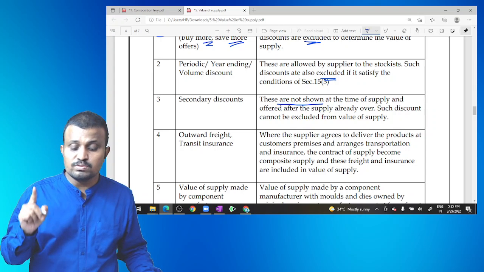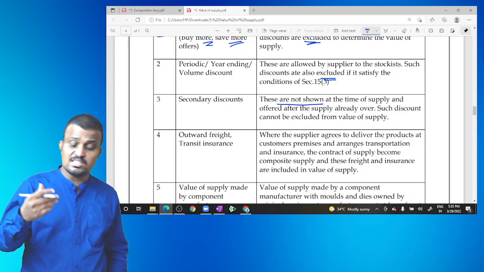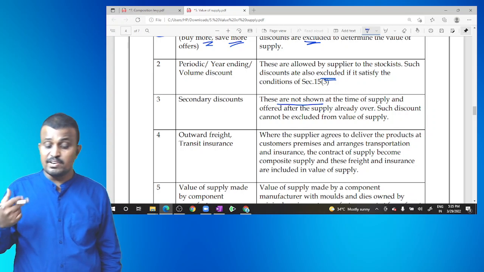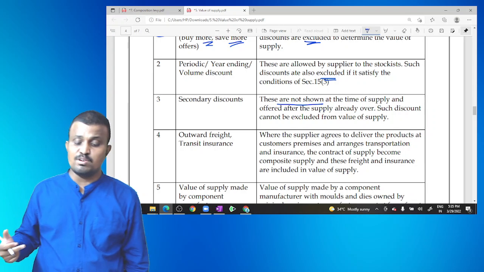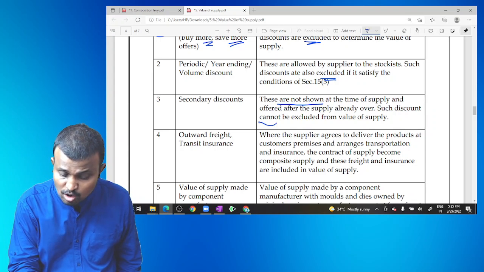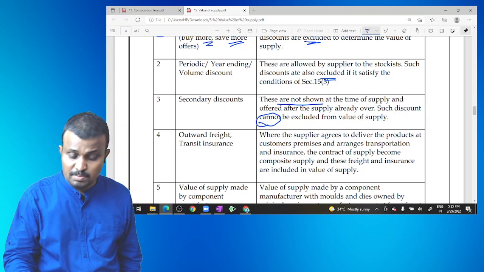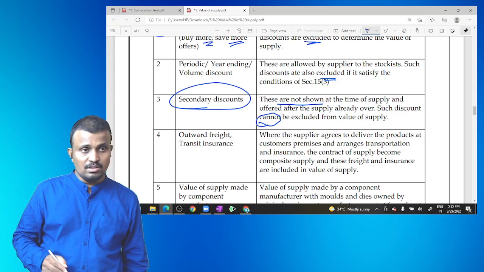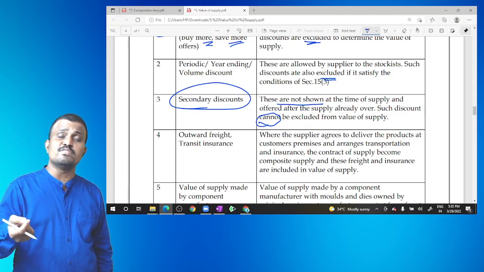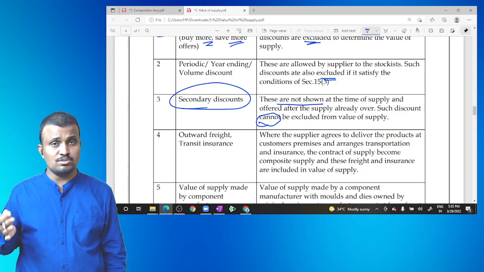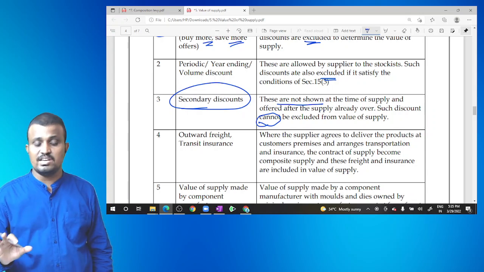The discount which was available at the time of supply is eligible for reduction. But if any discount is provided after the time of supply, such a discount cannot be excluded from the value of supply. These are generally called cash discounts. These discounts are provided for immediate recovery of the cash only, and the term of discount is not available on the date of entering into the contract. That is not relating to the supply; that is relating to the recovery of the cash.